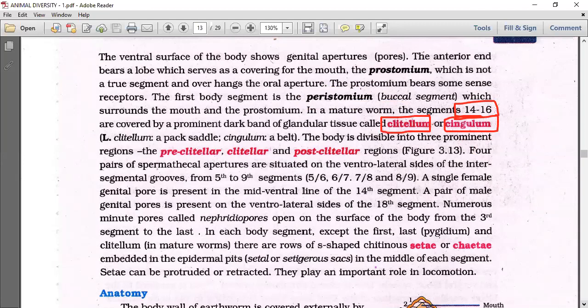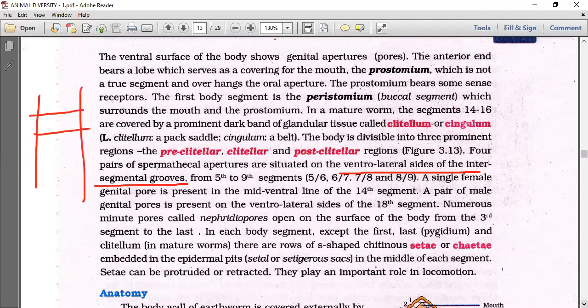The body is divisible into three prominent regions based on the clitellum: preclitellar, clitellar, and postclitellar. What we discussed: preclitellar is segments 1 to 13, clitellar 14, 15, 16, and postclitellar from the 17th till the end. You can see four pairs of spermathecal apertures situated on the ventrolateral sides of the intersegmental groove. What is an intersegmental groove? Between two segments, specifically 5 and 6, 6 and 7, 7 and 8, 8 and 9.